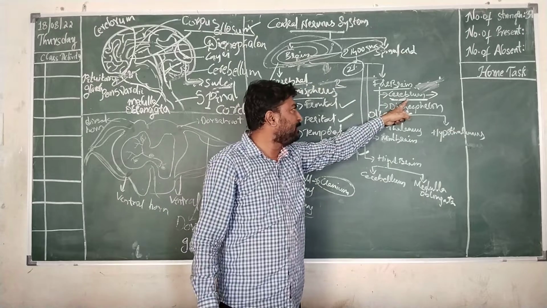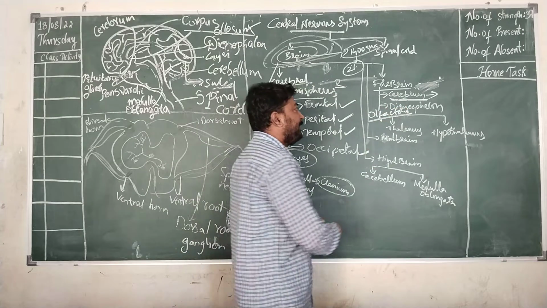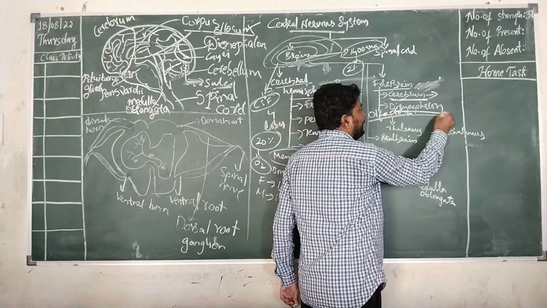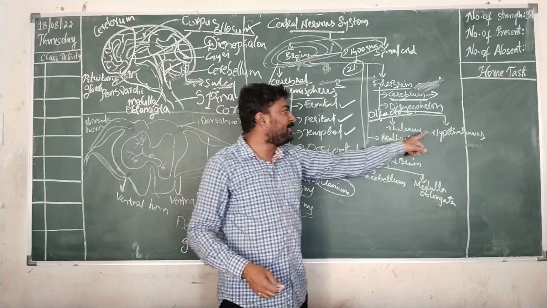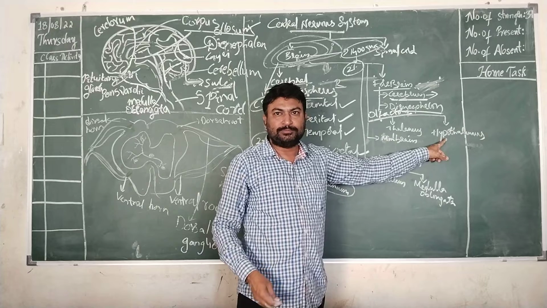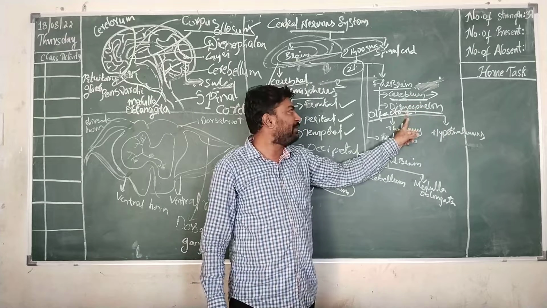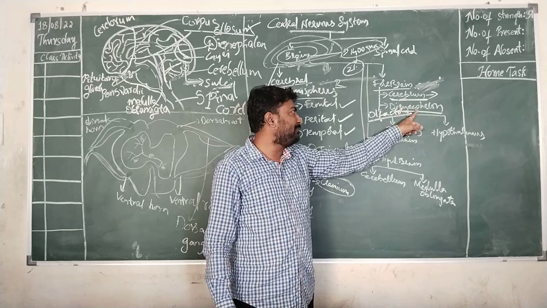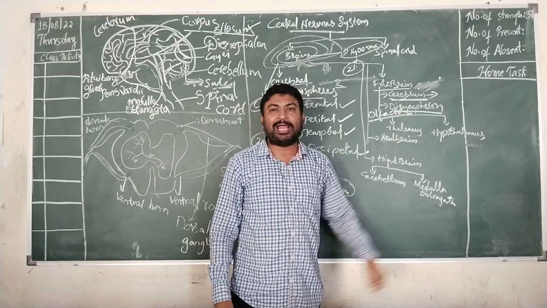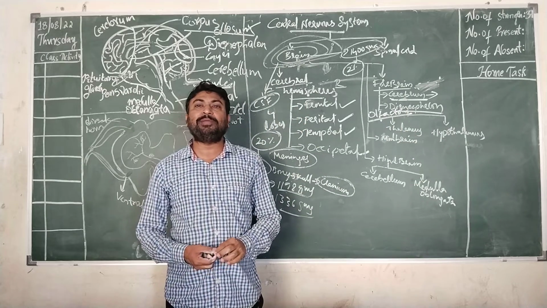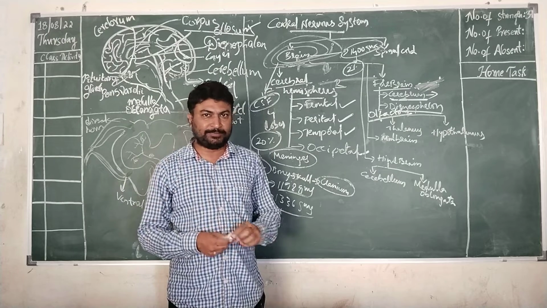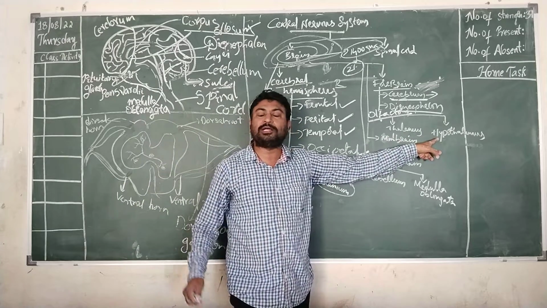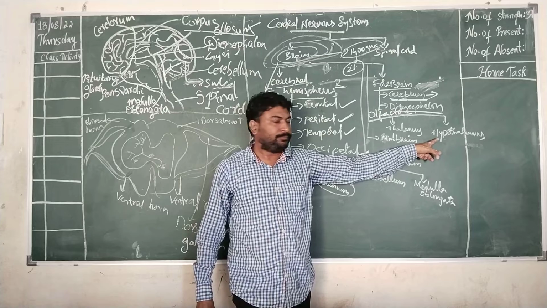So in the forebrain we have seen cerebrum. Now the next portion of the forebrain is diencephalon. This diencephalon consists of thalamus and hypothalamus. Hypothalamus will be regulating your pituitary gland. We will study about the pituitary gland in the next class. So hypothalamus will be controlling the pituitary gland.